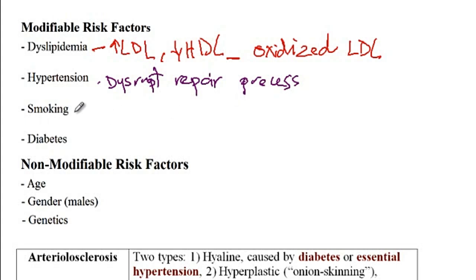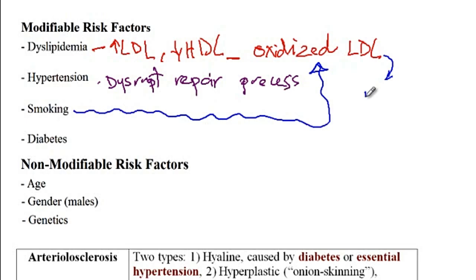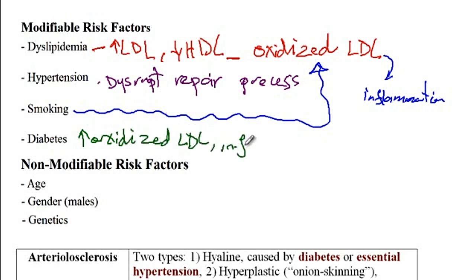Smoking, as we just discussed earlier, is one mechanism that can cause endothelial damage by causing oxidized LDL, which can cause inflammation, and that contributes to the endothelial damage. And then finally, we have diabetes, which can cause an increased level of oxidized LDL. It can cause inflammation, and it can also contribute to dyslipidemia.